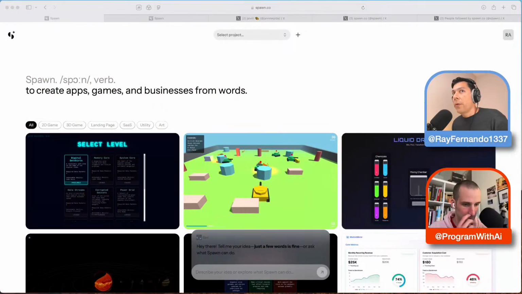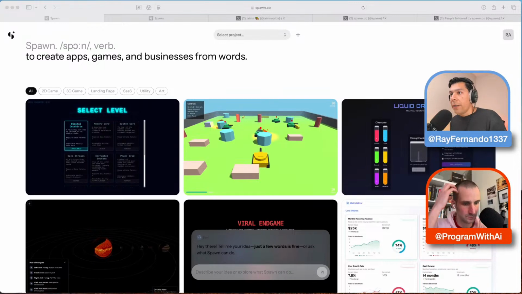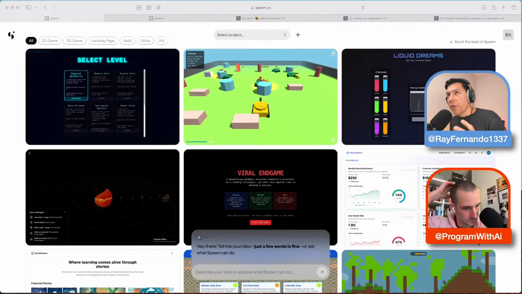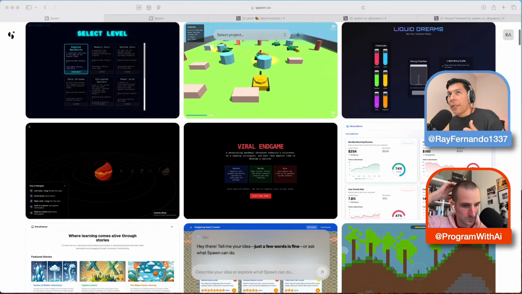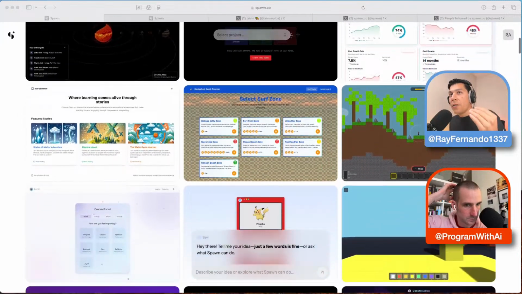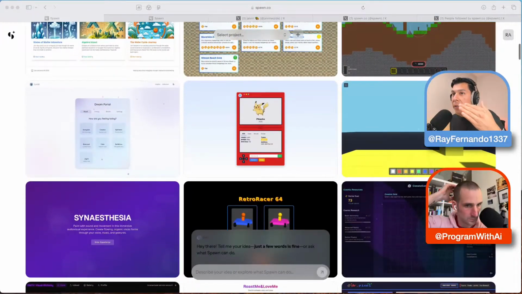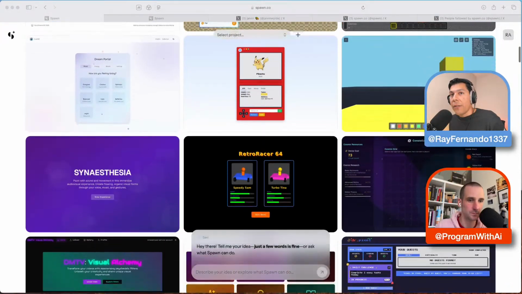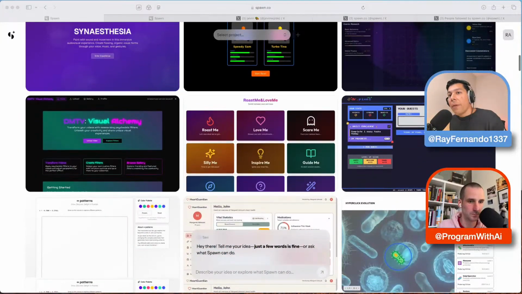So today we're going to check out this new app based off this really cracked team, and it's called Spawn. Spawn will allow you to create apps, games, and stuff all literally from words. It's almost like a no-code builder, and you just describe the app that you want. People have been building some really interesting apps here, from games to SaaS businesses, any type of stuff that you've been trying to build with other app platforms. They've been able to achieve it here.